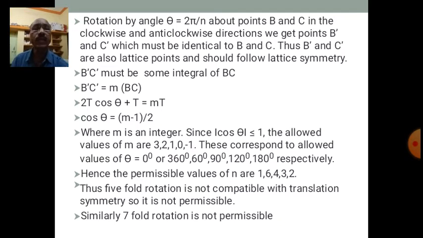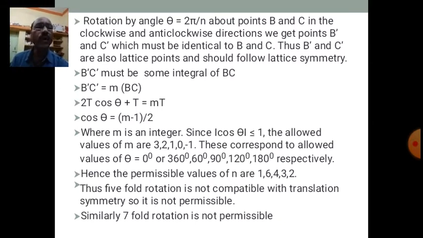But we know the property of cos theta, that modulus of cos theta is less than or equal to 1, cos takes values from plus 1 to minus 1, isn't it?